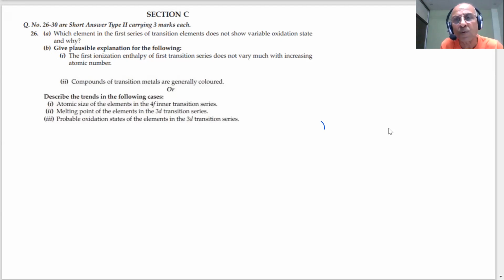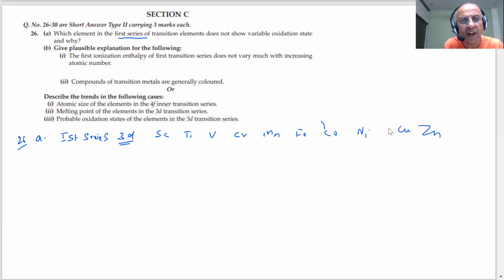Now, how do I do the revision of these? I'm saying 26A, students, which is the first series? We are aware of the first series, students. The 3d series. What are the elements? Scandium, titanium, vanadium, chromium, manganese, iron, cobalt, nickel, copper, zinc. And I said we must know the atomic numbers of these, 21 to 30. And electronic configuration is essential for finding the variable oxidation states.